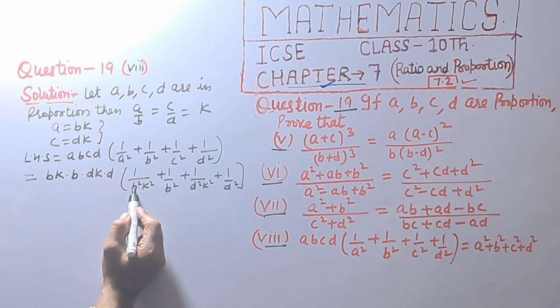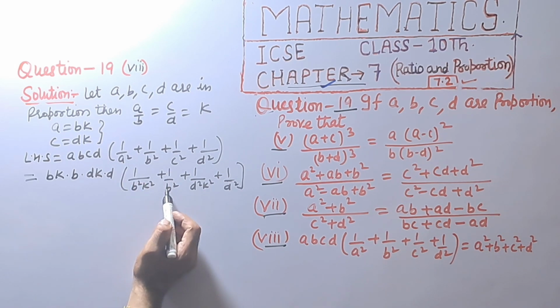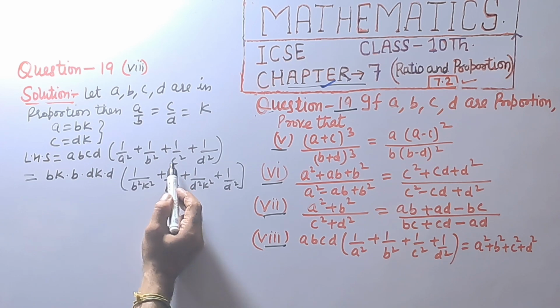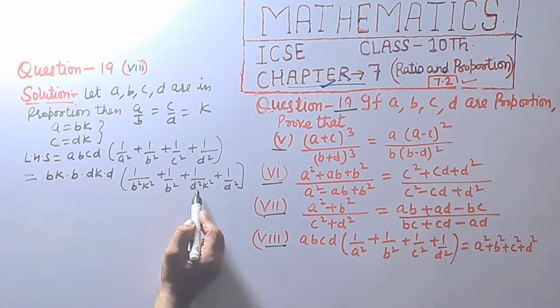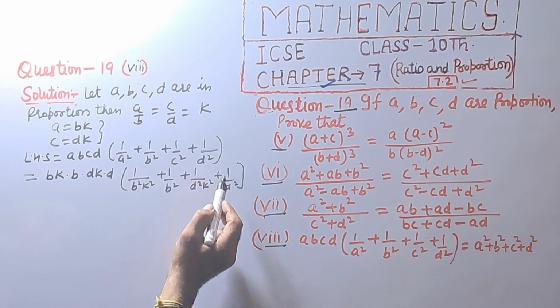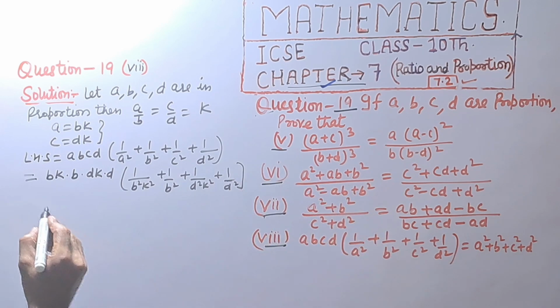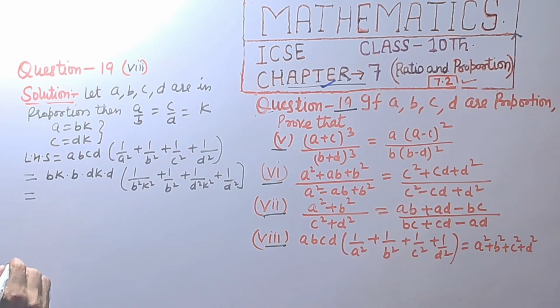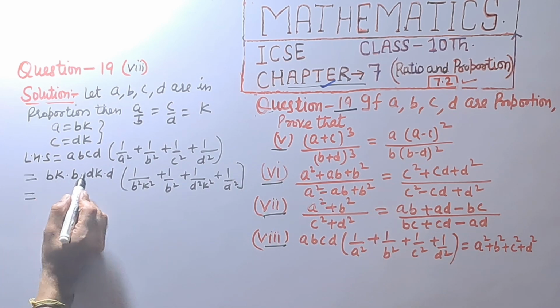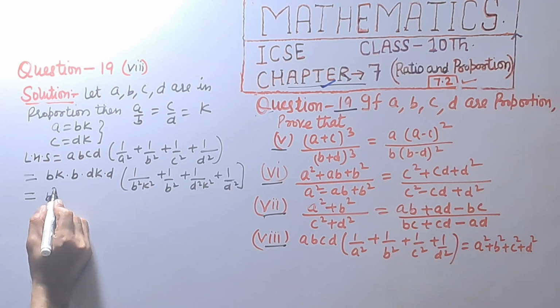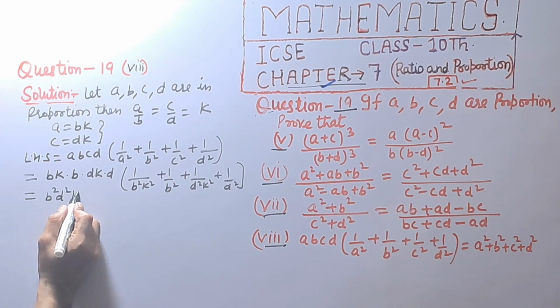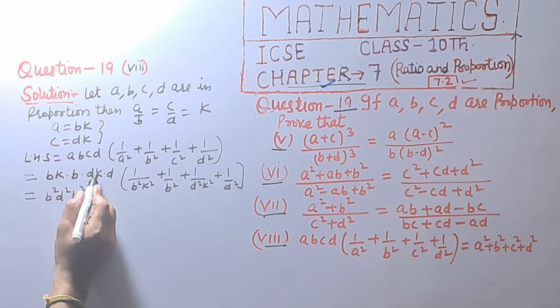A is equal to bk, a square is b square k square plus 1 upon b square as it is. C is equal to dk, so c square equal to d square k square plus 1 upon d square as it is. That is equal to b into b, d into d, b square, d square, k into k, k square.